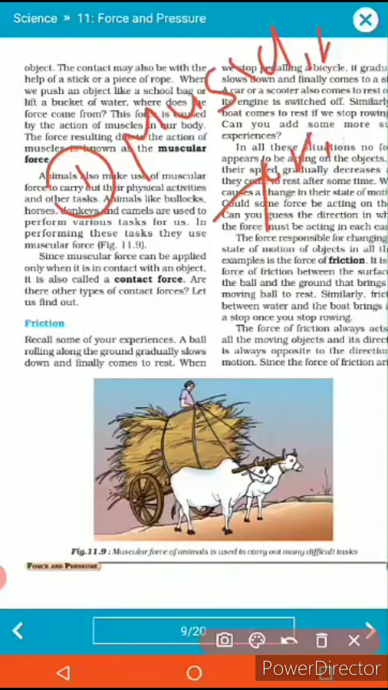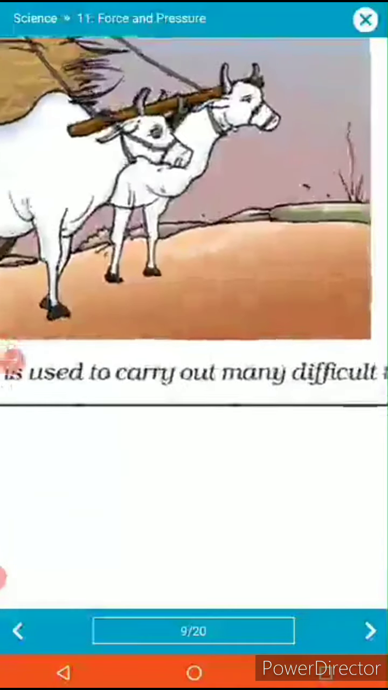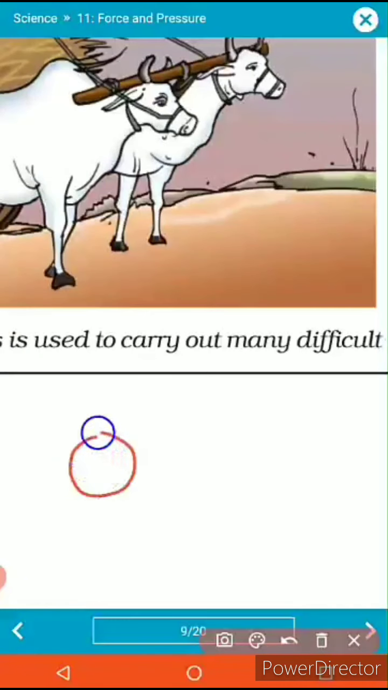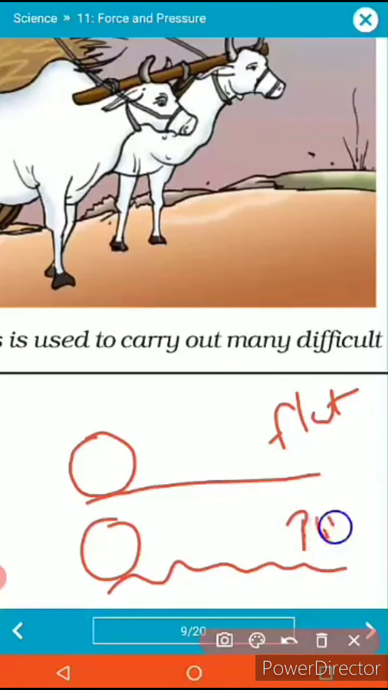Clear? Now the second one is our friction forces. So what are the friction forces? See, we have some examples regarding the friction force. Suppose, for example, you are riding a bike on a flat road, and you are riding a bike on a rough road. This is the flat road, and this is the rough road.